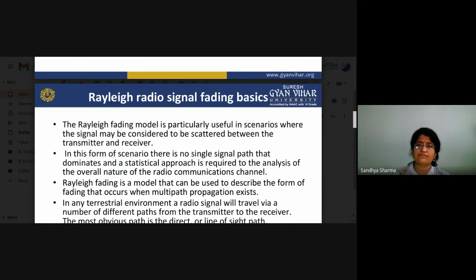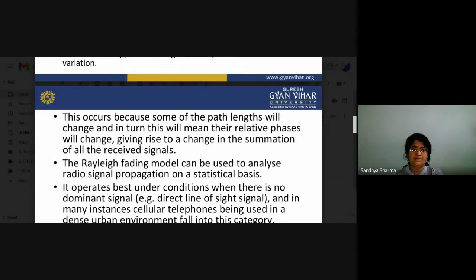So this type of fading is called selective fading. These fadings are not useful for our signals, so we have to avoid them, or rather try to minimize the fading effects on our signals.